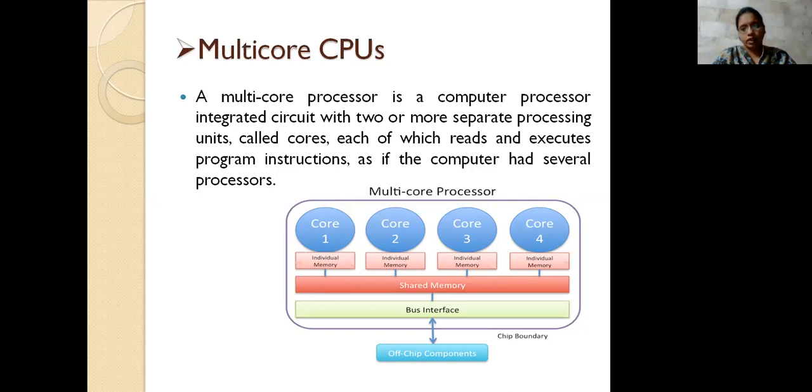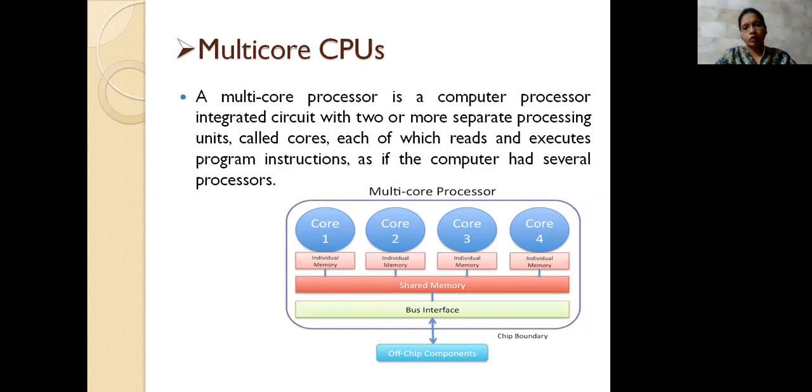These four cores have individual memories, because each processing unit has its own individuality: it is processing one instruction read from one program. To process that instruction, it needs to store the data, and it can't use the shared memory for that, because the shared memory is used by all the cores, and in a manner where they should be used in sequence. So each core has its individual memory for storing its individual data.